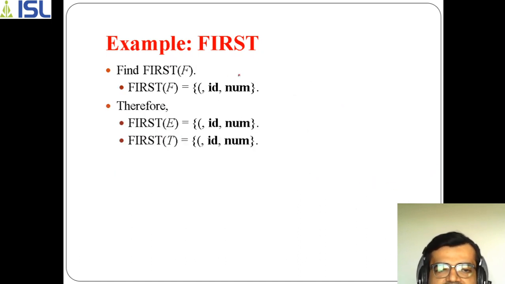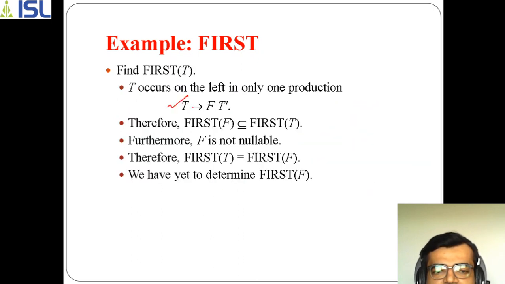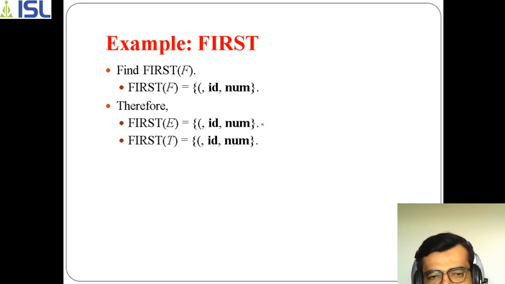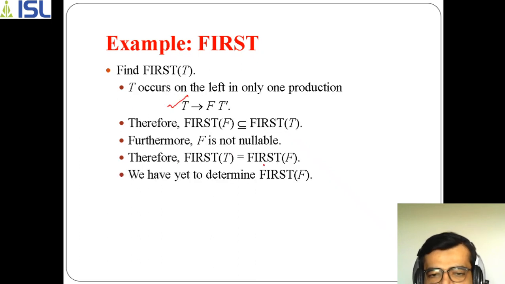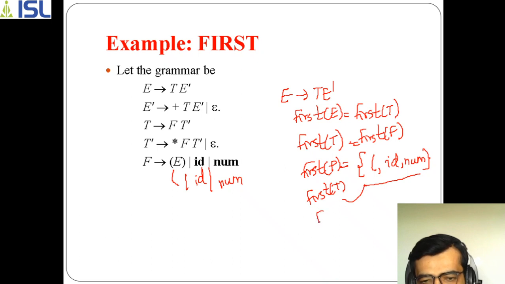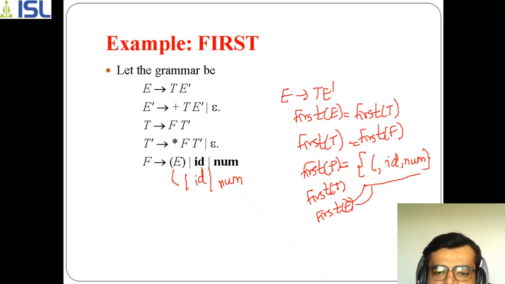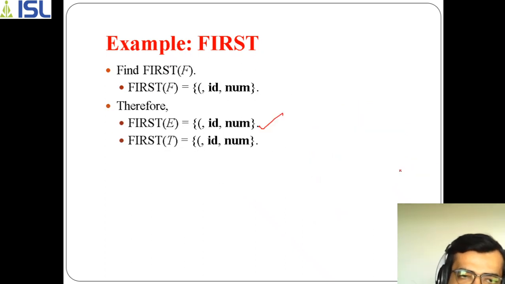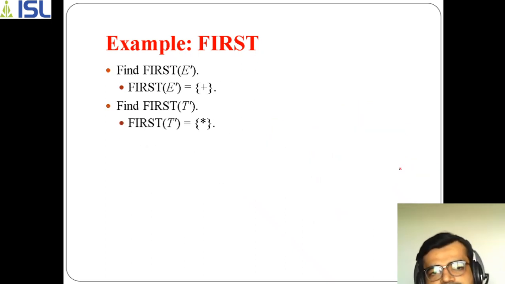Similarly, I also find first of T, which means first of F. So this is first of F, this is also first of T, and this is also first of E. For first of E, first of T and first of F, everyone contains these three values only. In that way we have calculated.